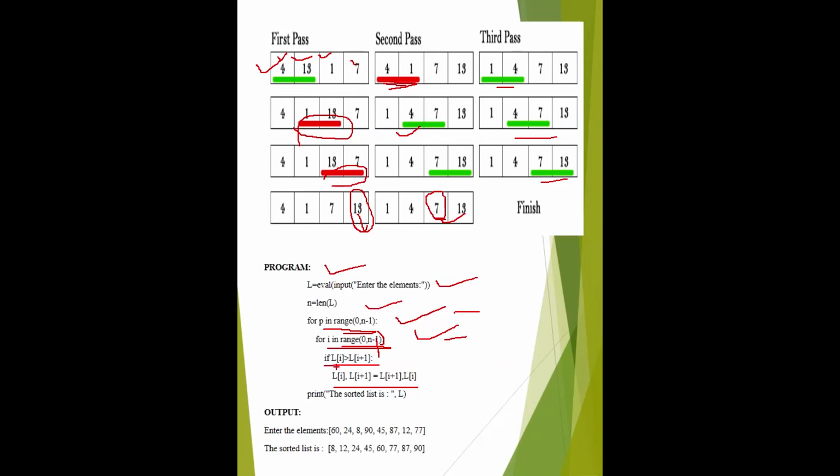If the first element is greater than the next, then there is a need of swapping. If it is not so, then there is no need of swapping. Like in this case, 13 and 1. 13 is greater than 1, so there is a need of swapping, and as a result 1, 13. After completion of one pass, it occurs like so. So the next pass moves, because this is a nested loop.